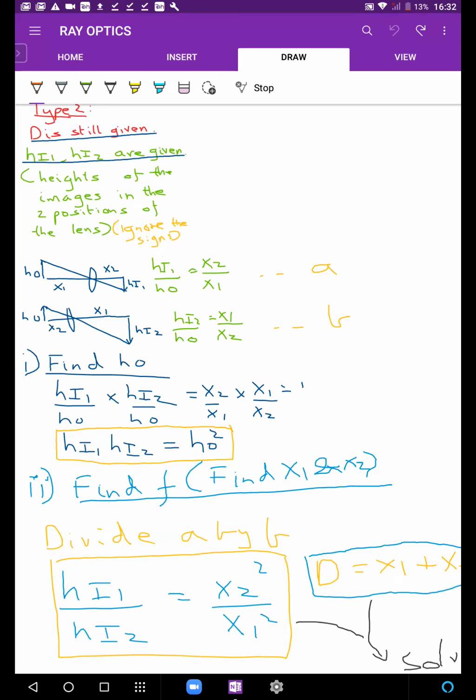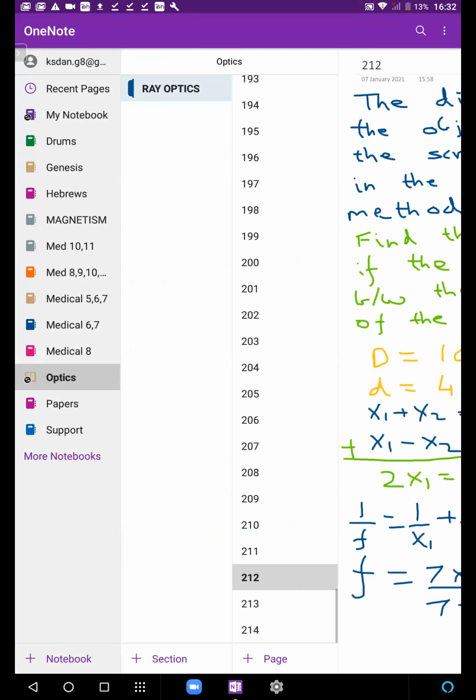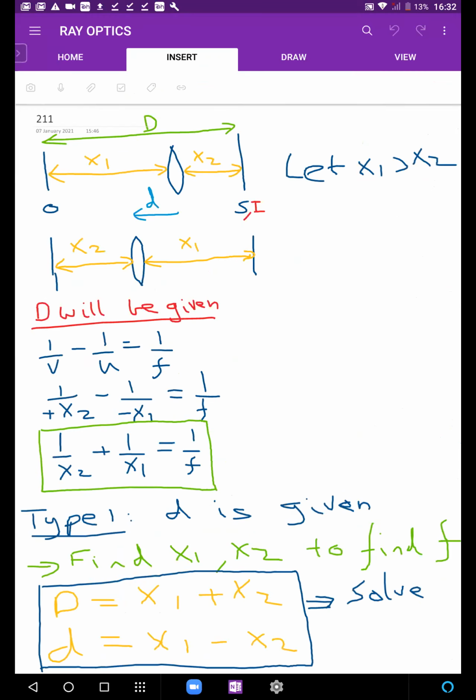The lens formula will appear again and again, so you will memorize that. But this won't come every time, it's one type of question. If you're lucky it comes, and when it comes, I think if you just remember this diagram, you're good to go. You can solve everything. You can figure out what you need to do when such a question comes. Even here, in this diagram, you just remember, okay, that's capital D, this is small d. You can figure out what is to be done.